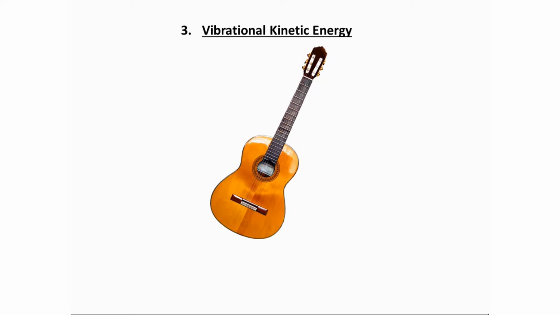You know that in a guitar, when we pluck the string, its strings start to vibrate and produce sound. The kinetic energy of the body due to its vibrational motion is called vibrational kinetic energy. So these are the three types of kinetic energy: translational kinetic energy, rotational kinetic energy, and vibrational kinetic energy.